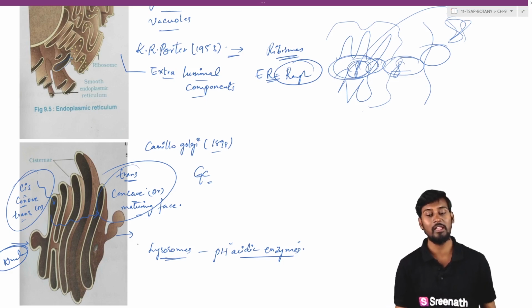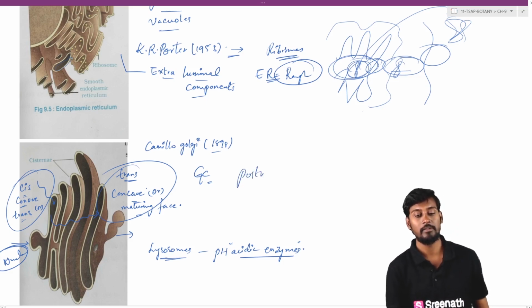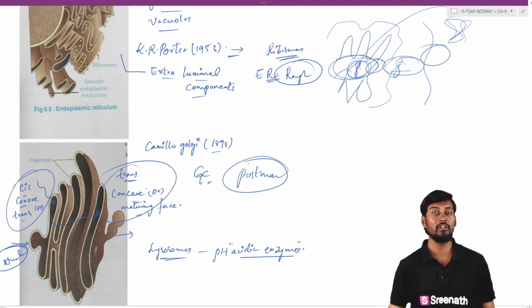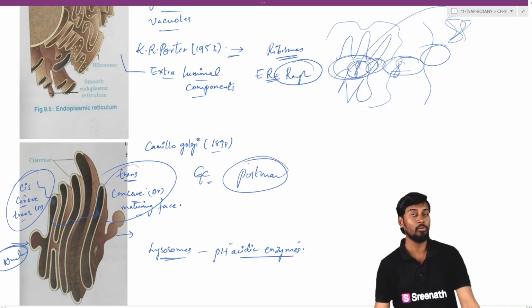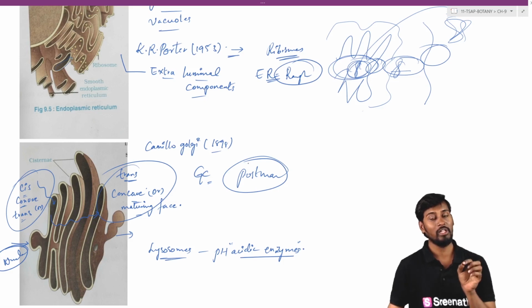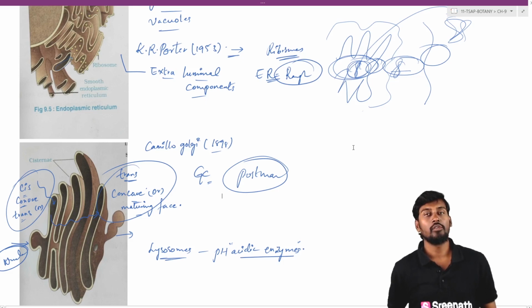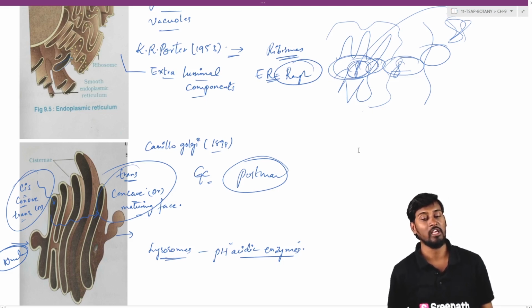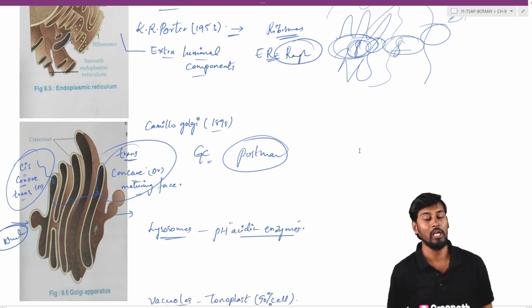So GC యొక్క పని ఏంటంటే, it is the postman of the cell, which is generally involved in navigating the proteins to their own destiny. So destiny may be the plasma membrane or out of the cell or within the cell. So whatever the GC is there, GC is generally playing a major role as a postman, and it is involved in carrying out the modification of the protein and also delivering the protein to the targets. So that is about Camillo Golgi, which is generally described about the Golgi complex.